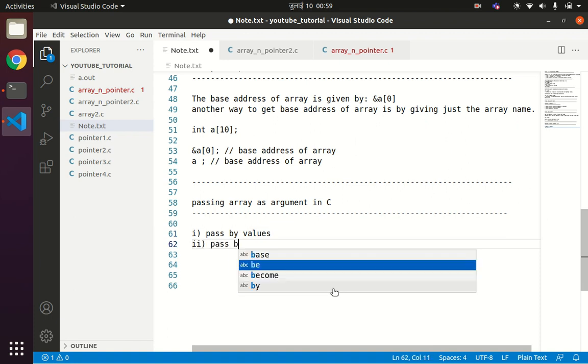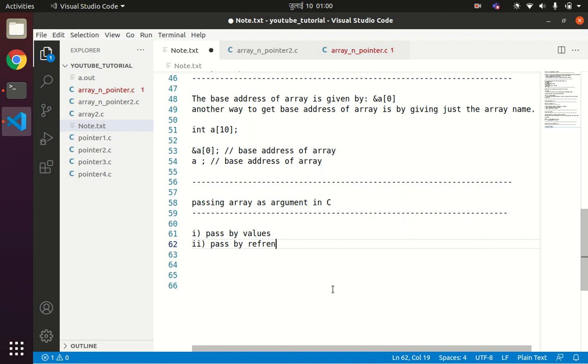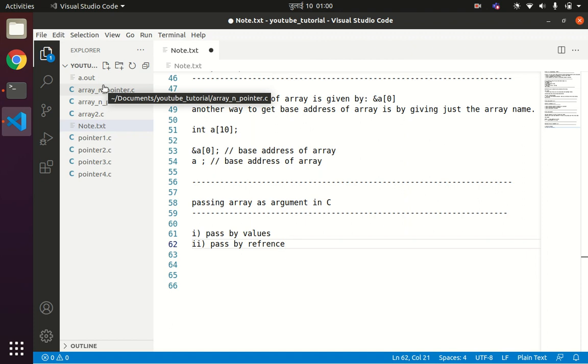If you do not know what pass by value and pass by reference in functions in C programming language are, then we have another video uploaded on this topic on our channel. Please refer to that. We'll again understand this concept by one example program. So first understand how to pass an array by value in C programming language.